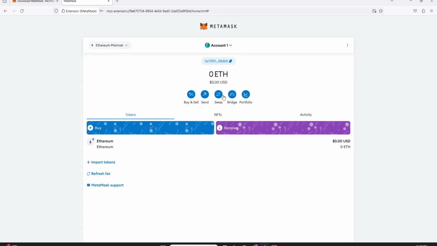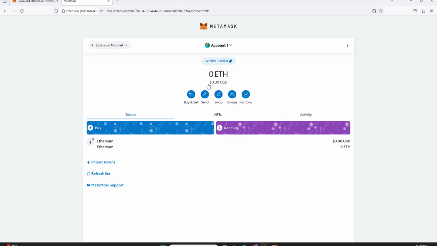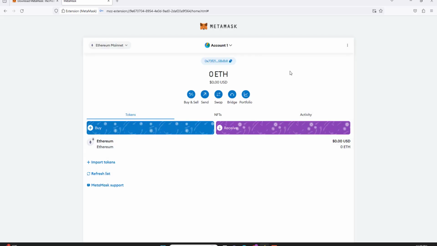You can swap. I don't recommend using the swap button, but people use this swap. You could also bridge. Bridging is pretty much sending your Ethereum coin, and we're gonna make it Polygon. These are two different blockchain networks, right? By clicking right here, we could change the network. Depending on what network you want to use is what you're gonna add right here. So we're gonna go back to the Ethereum network.